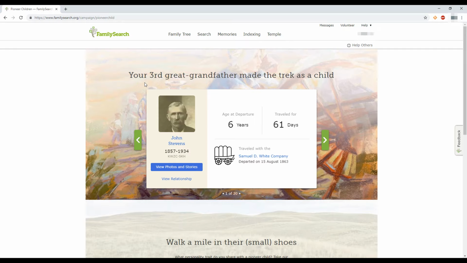So this is the Pioneer Children page on FamilySearch. So right here is about your ancestors. They're going to list your ancestor and say this is your X great-grandfather or great-grandmother who made the trek west as a child. We have a picture of the grandfather, his name, the years he was alive, his ID on FamilySearch, and then photos and relationships. So if we click on the relative's name, it should take us to his personal page here on FamilySearch.